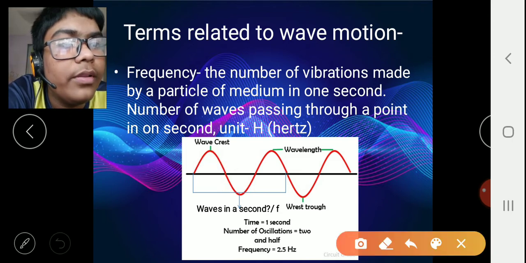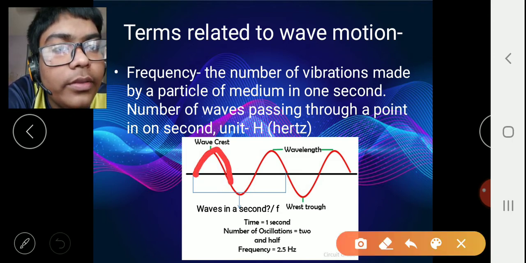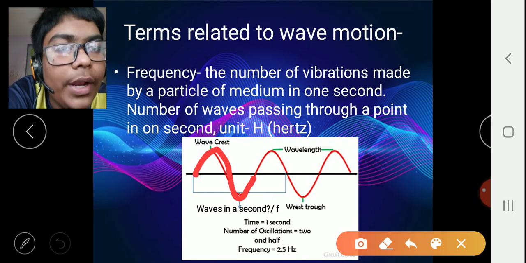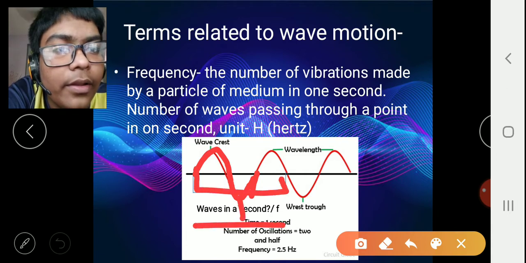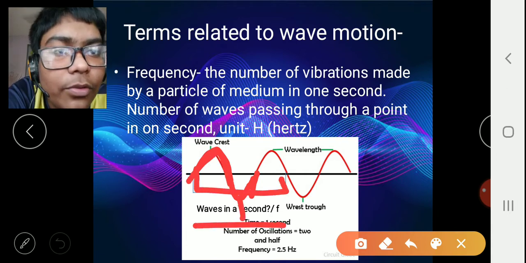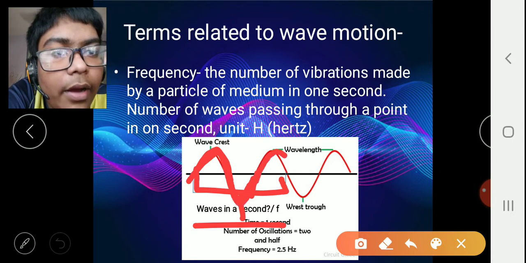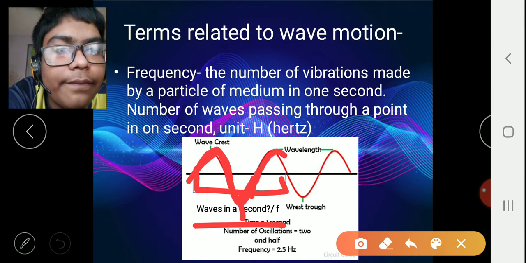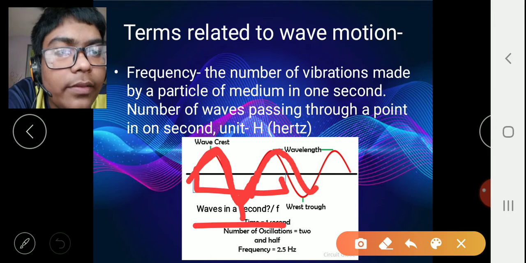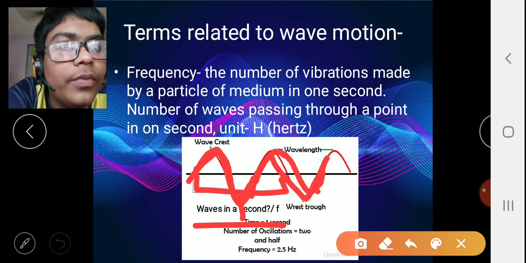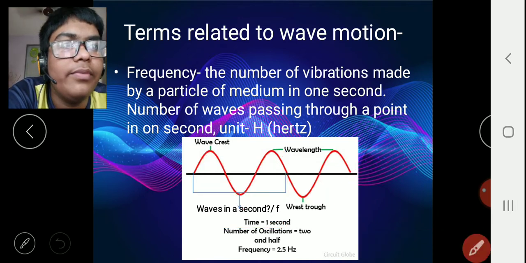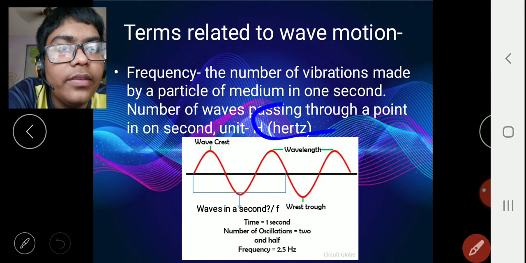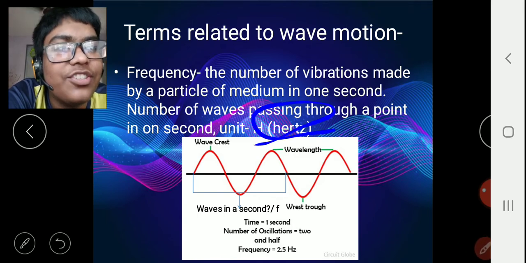I'll try to show it with this one. So this whole thing is one wave. Now, this many waves are taking place in 1 second. So in 1 second, how many waves are taking place? 1.5. So it is 1.5. While this, if you see, is 2. If you take this in 1 second, there is 2.5. That is the frequency. The unit of this is hertz, or you can say Hz.